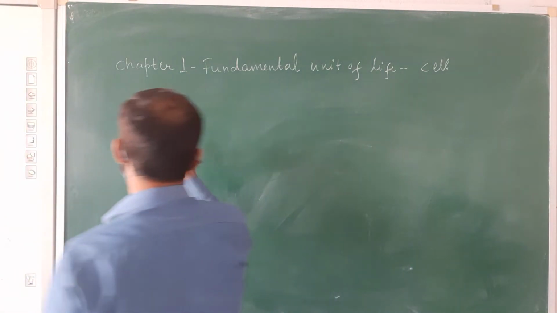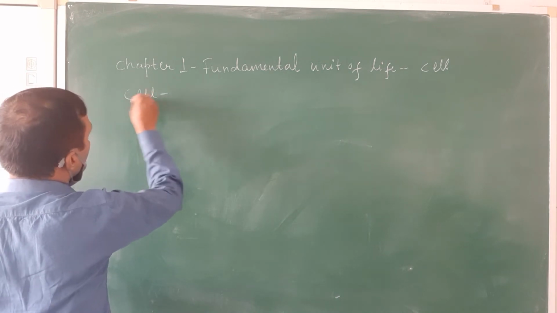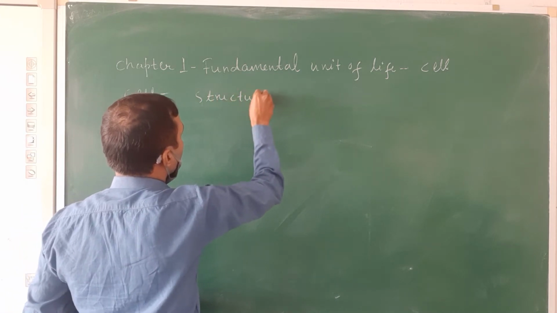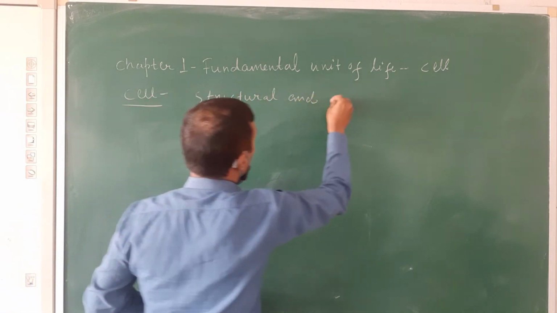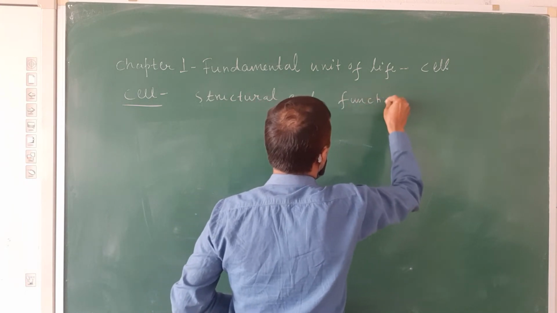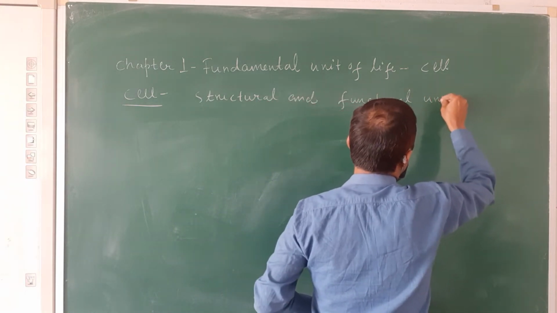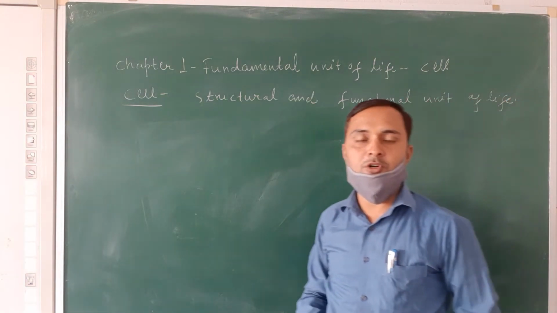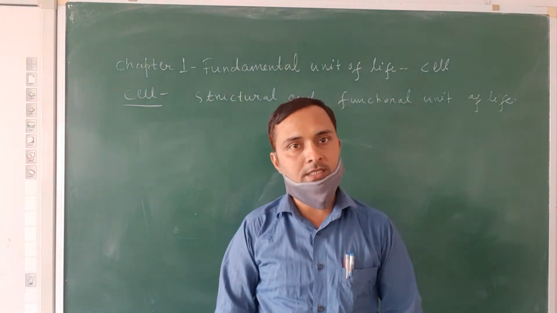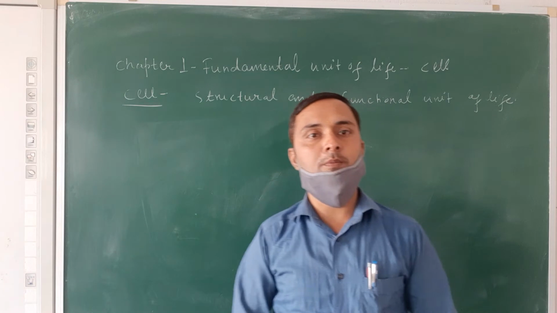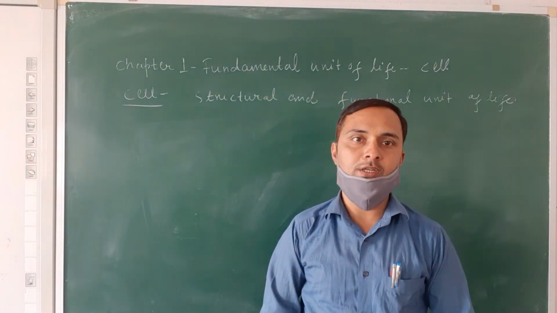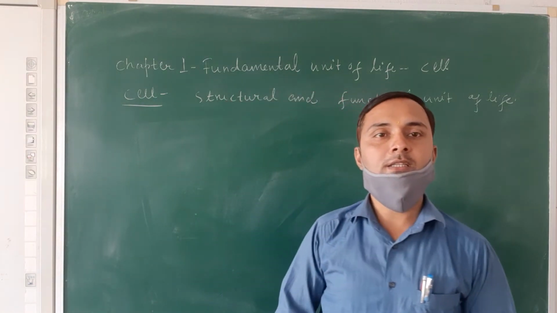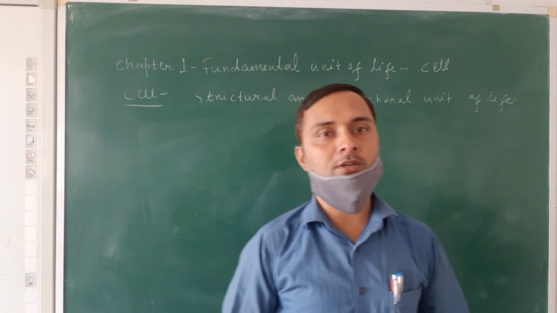First of all, what is a cell? A cell is defined as the structural and functional unit of life. You can say all living things are made up of small units known as cells, and these cells are present in all kinds of living things, including prokaryotes and eukaryotes. It is also known as the structural and functional unit of life.